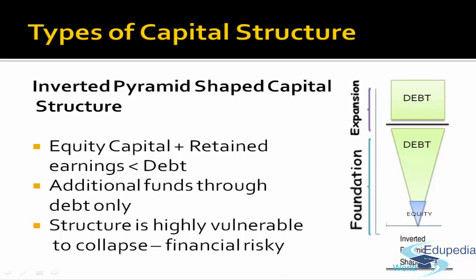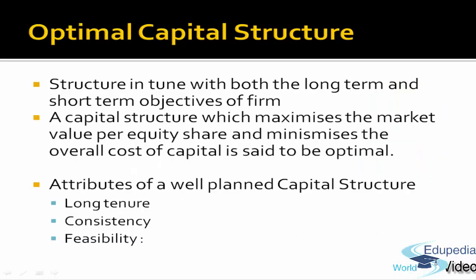Now the question is which capital structure is actually optimal for the company? Which capital structure is best? There is no ready-made capital structure. It depends upon the nature of the company, the nature of management, the strategy, how the company is progressing, and the liquidity in the company.